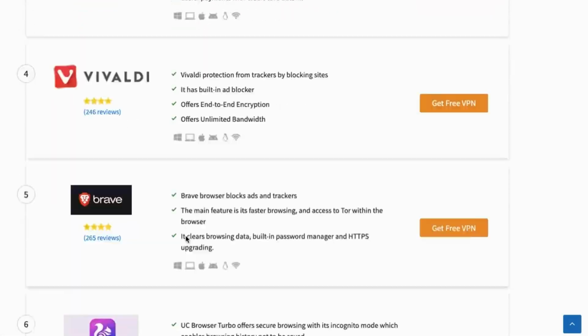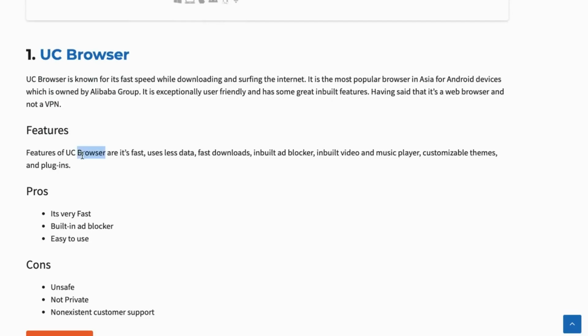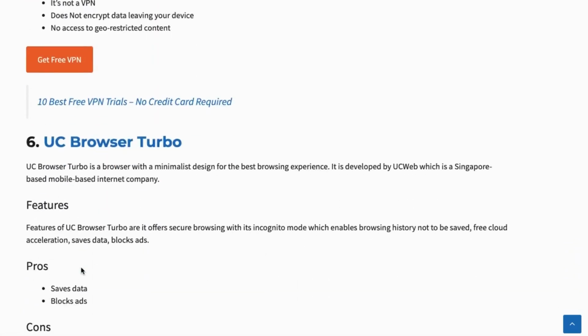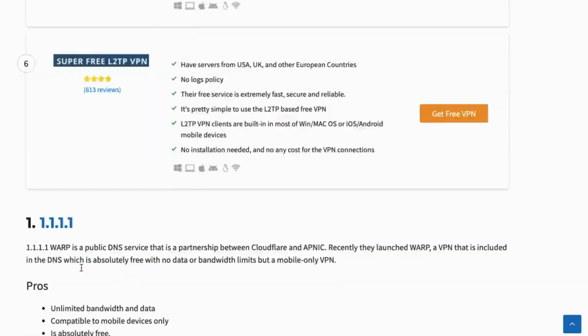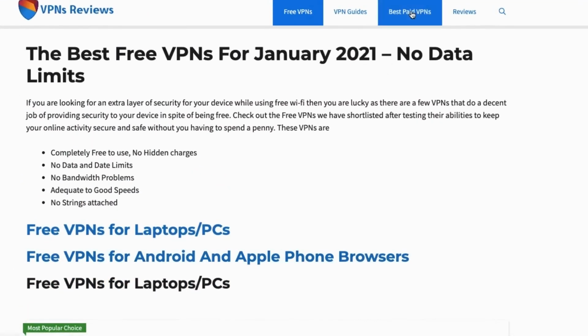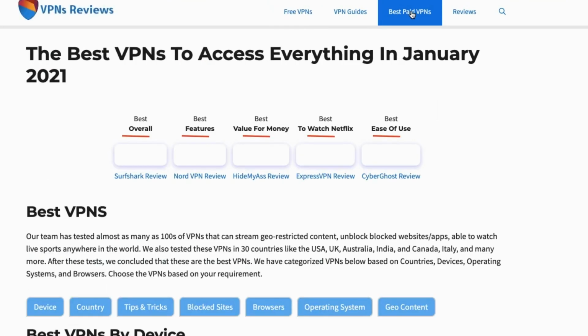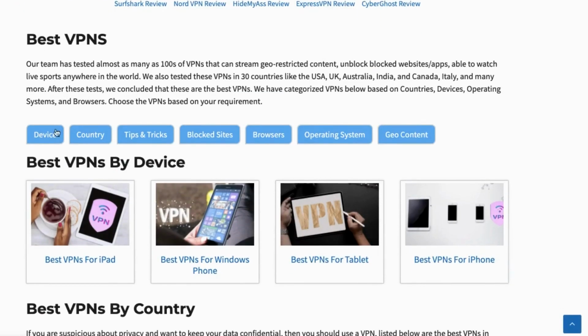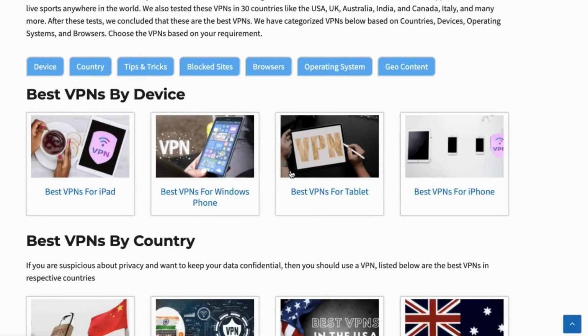There are some cons as well while using free VPNs. We have covered them here: some of them are unsafe and some of them track your data and then sell it to third parties. Don't worry, we have covered some of the best paid VPNs as well. If you want, you can use them. If you are willing to safeguard your data, use these best paid VPNs. They can access everything based upon device, country, tips and tricks, everything.